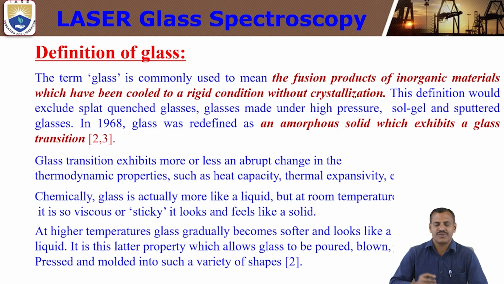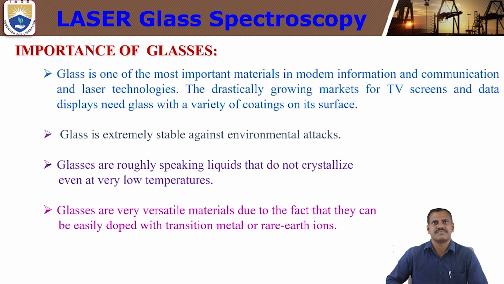Shapes are given: we can make circle, semicircle, square, rectangular. We can also do optical fiber drawing. We can draw the optical fiber by using the glass material. So we can draw the glass material into different kinds of shapes.